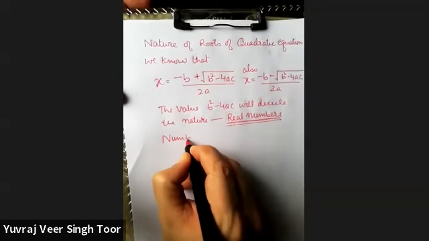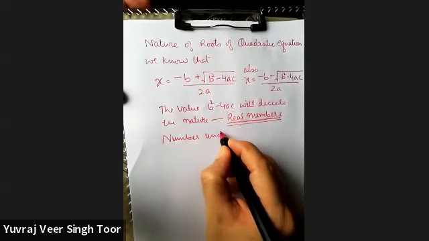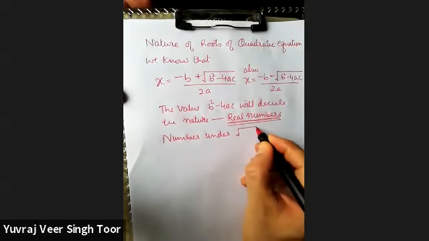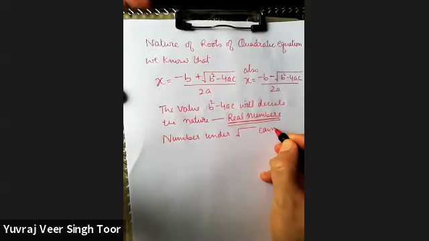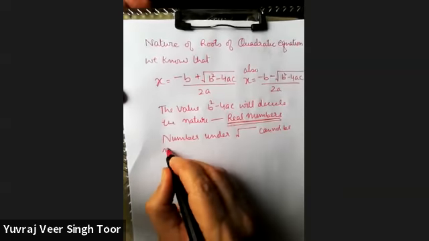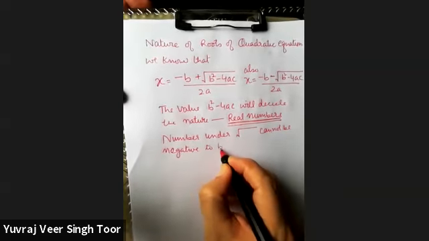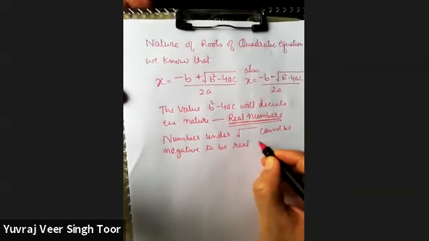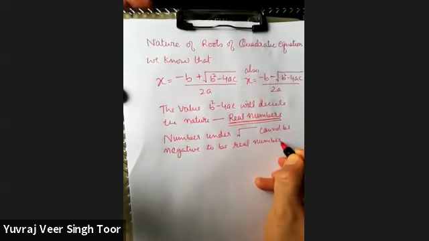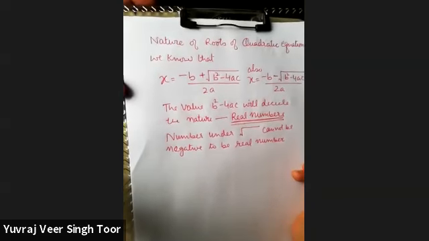Number under square root cannot be negative to be a real number. अगर उसको real number होना है तो वो negative नहीं हो सकता.